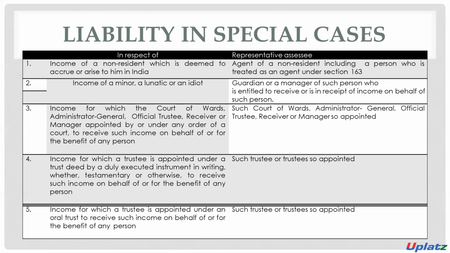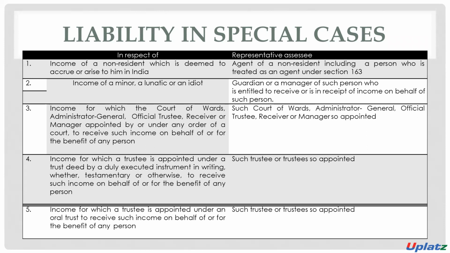Number three, income which a court awards to an administrator general, official trustee, receiver, or manager appointed by or under any order of a court to receive such income on behalf of any person.